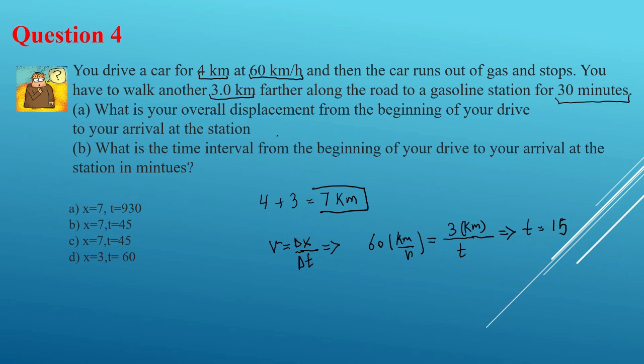So what I want you to be careful about here is that t is in hours, okay? So I can't add 0.05 hours to the 30 minutes I have here because they don't have the same dimension. So I have two choices. I can convert hours to minutes, or I can convert minutes to hours, and then at the end convert all to minutes.